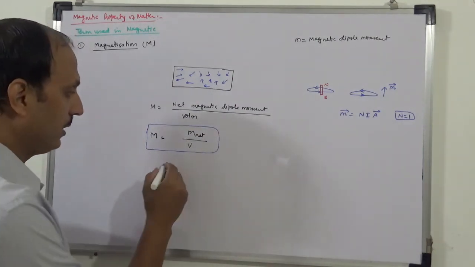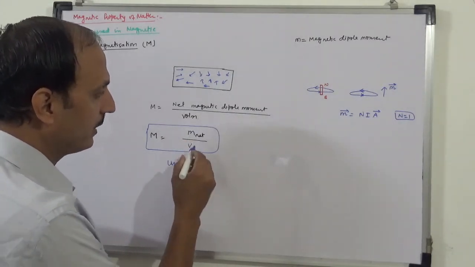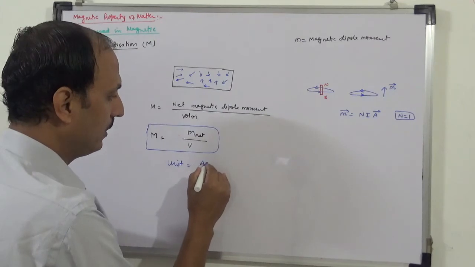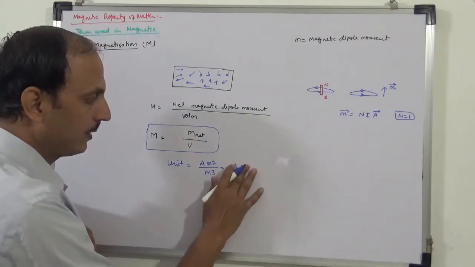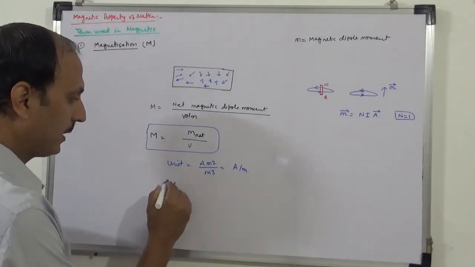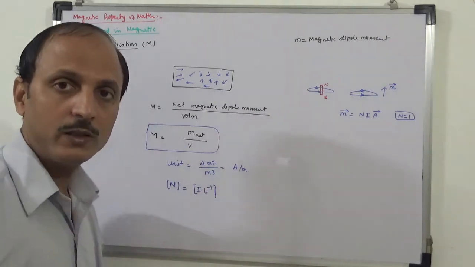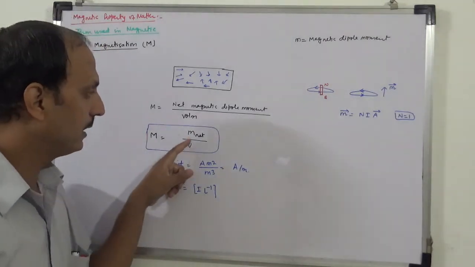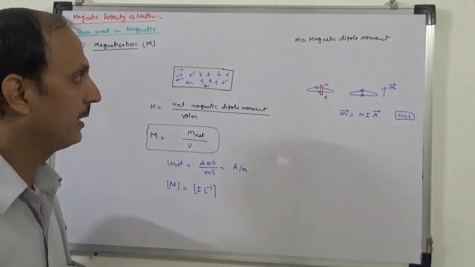What will the unit be? The unit is the unit of magnetic moment, which is I times A, so ampere meter square by meter cube, that is ampere per meter. So ampere per meter is the unit. What about the dimension of magnetization? This is going to be I L raised to -1. It is a very uncommon unit, so remember it. Is it a vector or scalar quantity? Volume is scalar, but net magnetic moment is a vector quantity. So magnetization is a vector quantity.